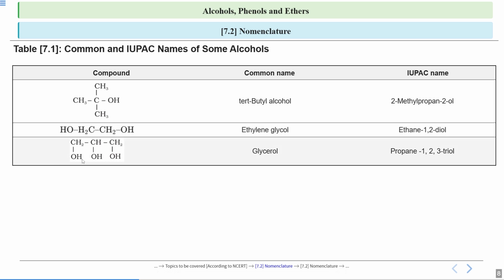Now look at this compound, its common name is glycerol. Again, it is given just like that. See, this is the longest carbon chain. So 1, 2, 3. It contains 3 carbon atoms. So it is propane 1, 2, 3 triol. Again, why tri? Because there are 3 OH groups. So propane 1, 2, 3 triol. I hope this table is clear to you. Now it will be easier for you to do the common naming and IUPAC naming, as I've told you so many examples.